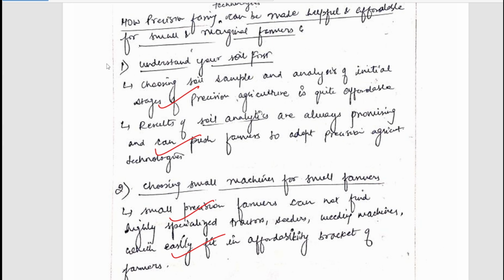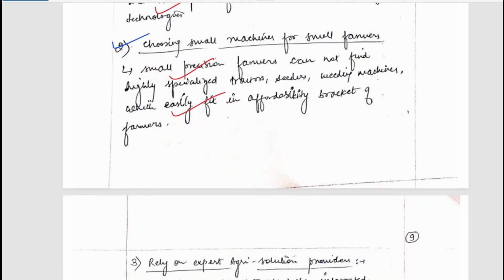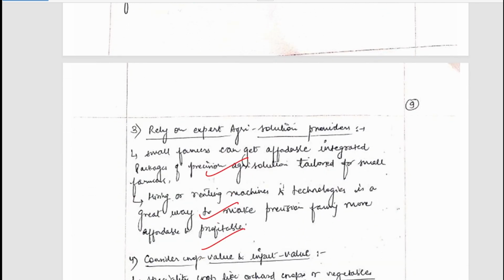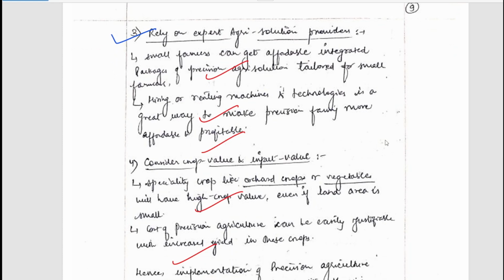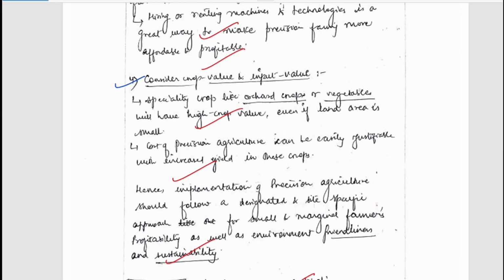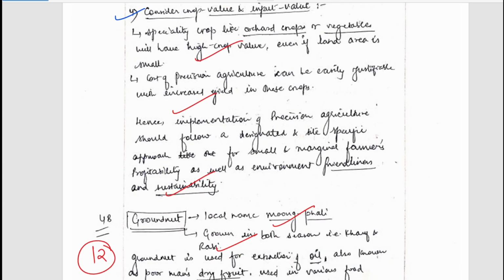First of all, we should understand our soil and what kind of analytics we need to do. We can choose machines for small farmers. Some innovations can be done so that the machine is less costly. We can rely on experts. We can consider value and input value. So, well written points. That is a good one.